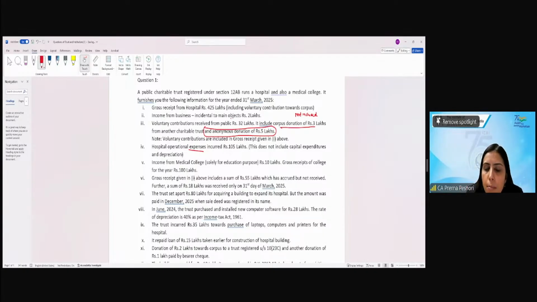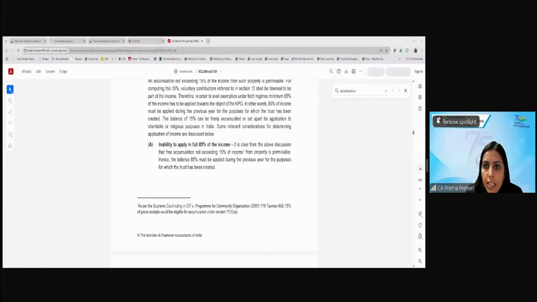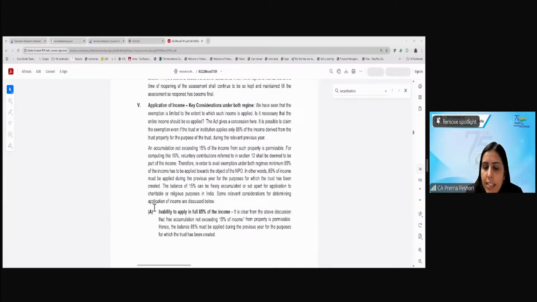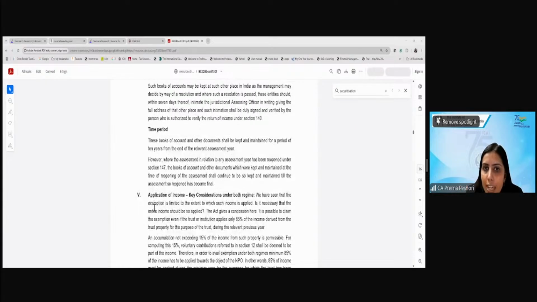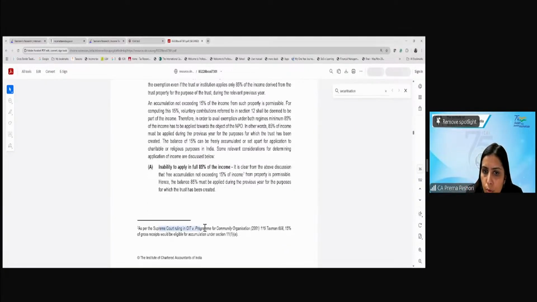So this is the Supreme Court ruling in CIT versus Program for Community Organization. I'll show it in your module as well. See, what they have said over here is that as per the Supreme Court ruling in CIT versus Program for Community Organization, 15% of gross receipts would be eligible for accumulation under Section 11.